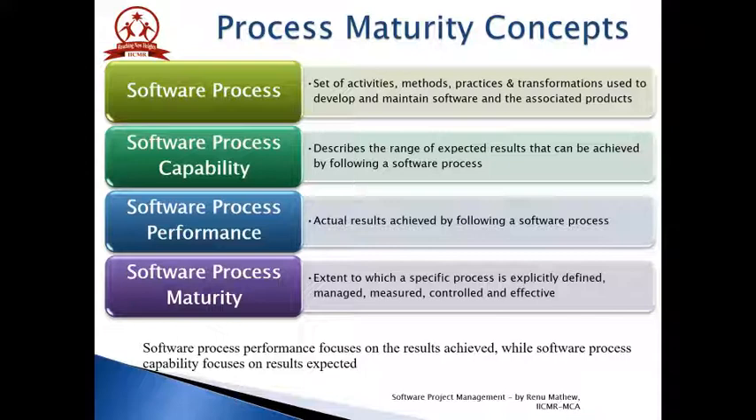Software process performance defines the actual results achieved by following a particular software process. Thus, software process performance focuses on the results achieved, while software process capability focuses on the results expected. The actual performance of the project may not reflect the full process capability of the organization. That is, the capability of the project is constrained by its environment.